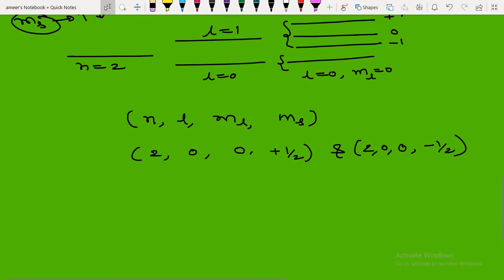Now for the same n equal to 2, l can be 1, l can be 0, there is 1 here and 0 is here.